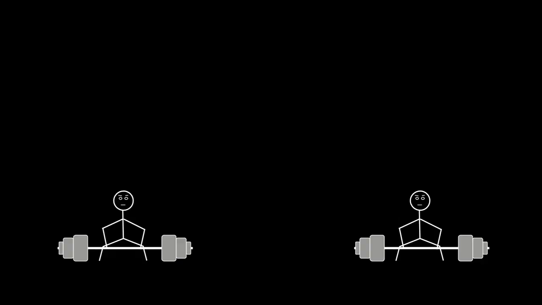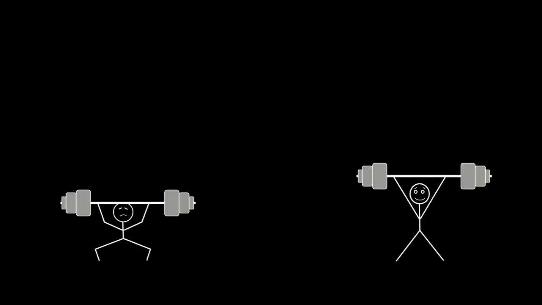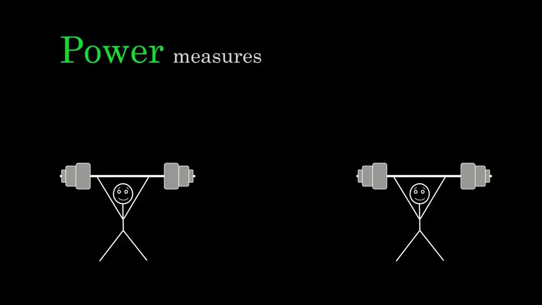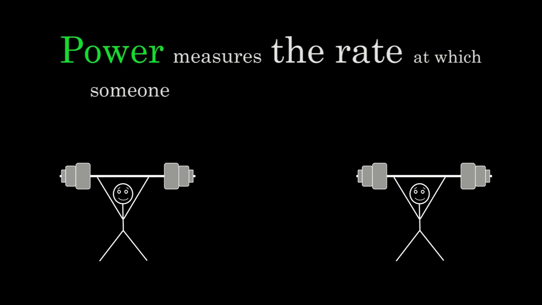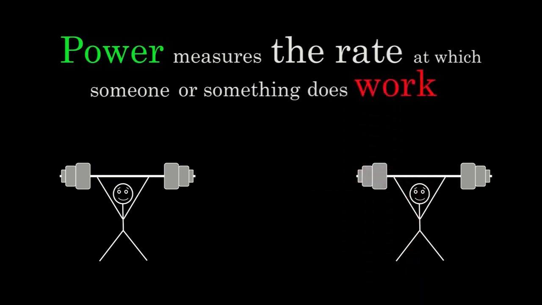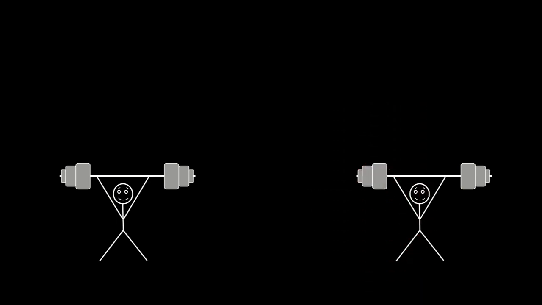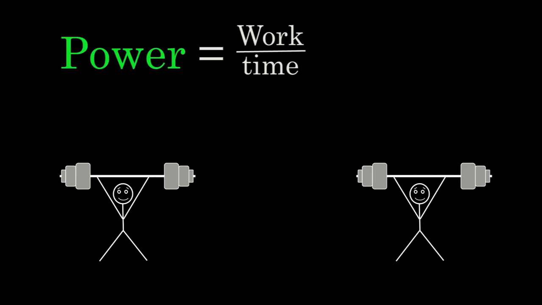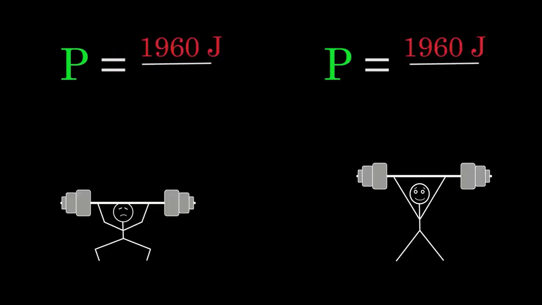We can distinguish their actions in physics by talking about power. Power measures the rate at which someone, like these weightlifters, or something like an automobile engine, does work. To be specific, power is defined as the work done divided by the time that it took to do that work. We already said that both weightlifters are doing 1,960 joules of work.